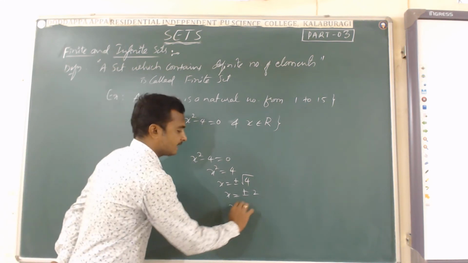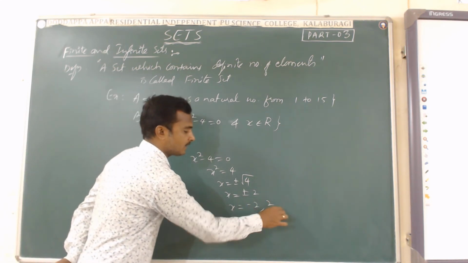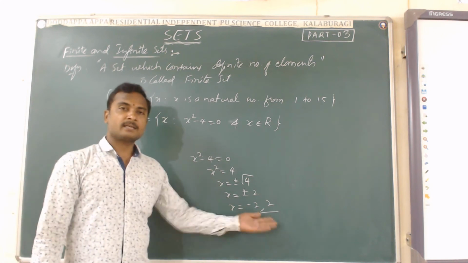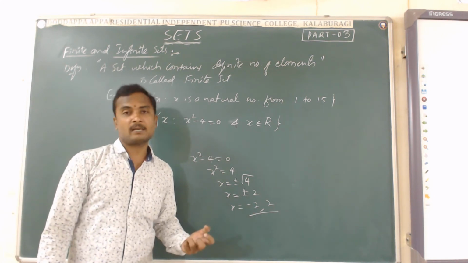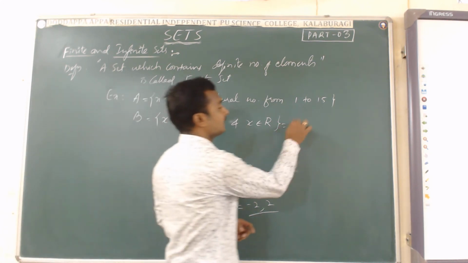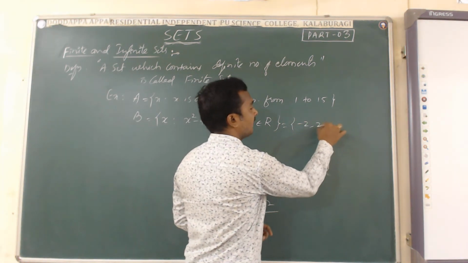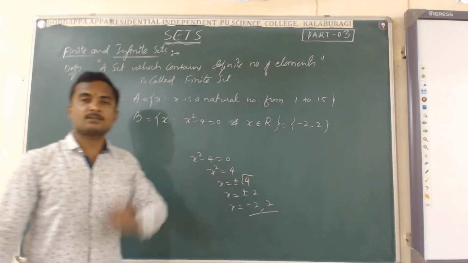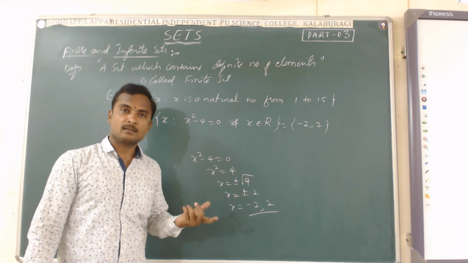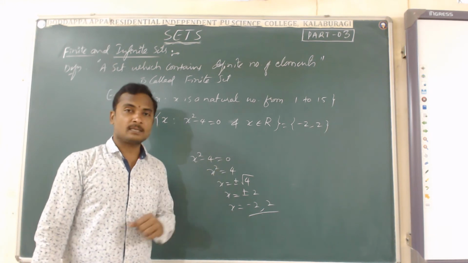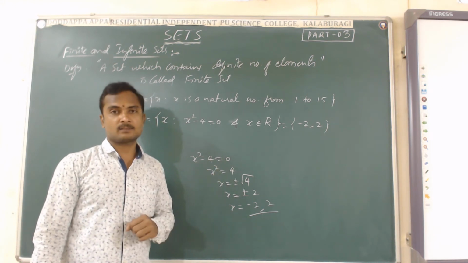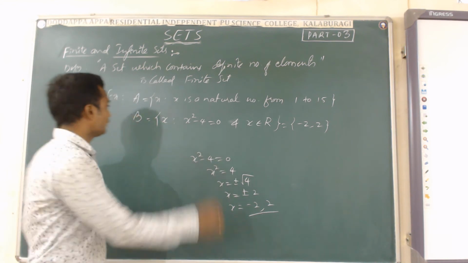It means X can be either minus 2 or plus 2. You can see minus 2 and plus 2 are a definite number of elements. Indirectly this set is nothing but minus 2 and plus 2. Therefore, this is an example of a finite set.